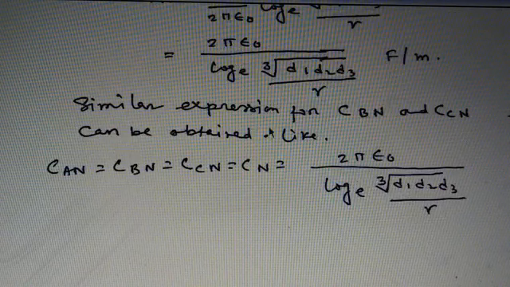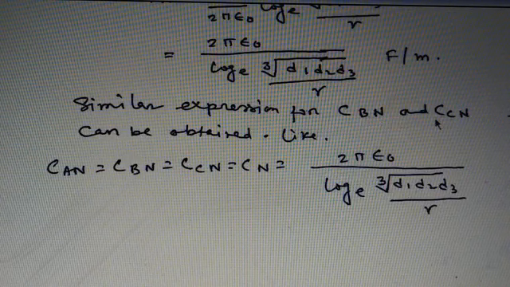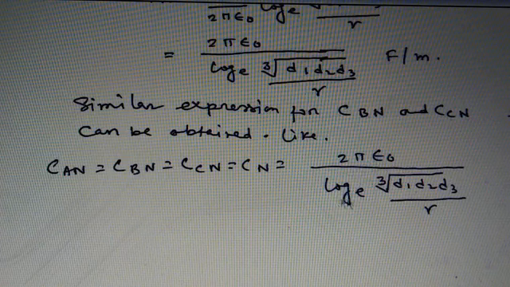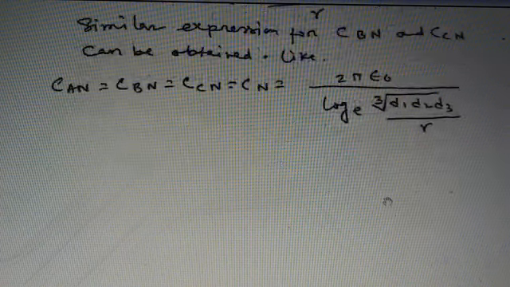Similarly, the expressions for CBN and CCN can be obtained like this. That means all are equal: CAN equals CBN equals CCN equals CN equals 2 pi epsilon 0 divided by log e cube root of D1 into D2 into D3 divided by R.